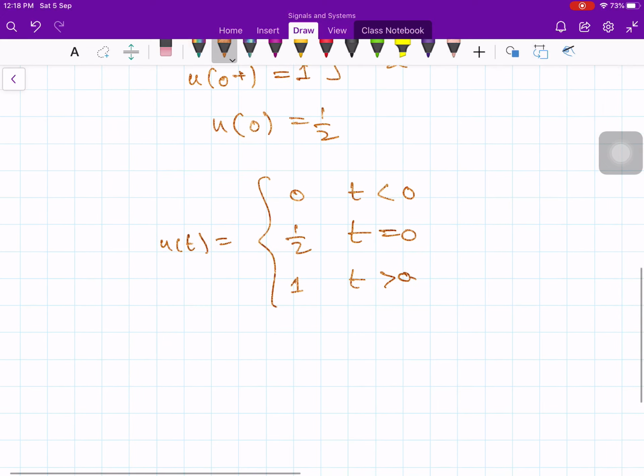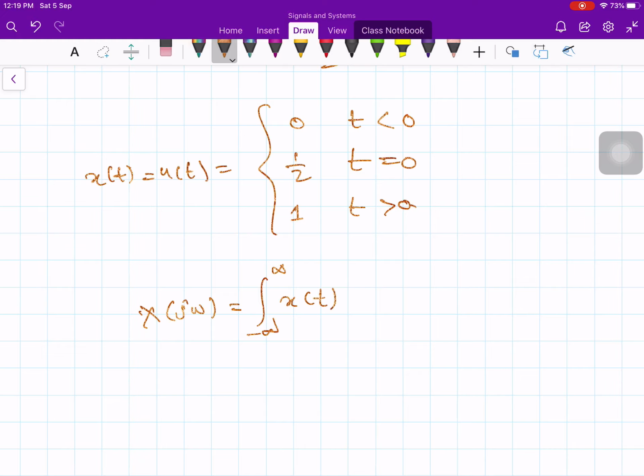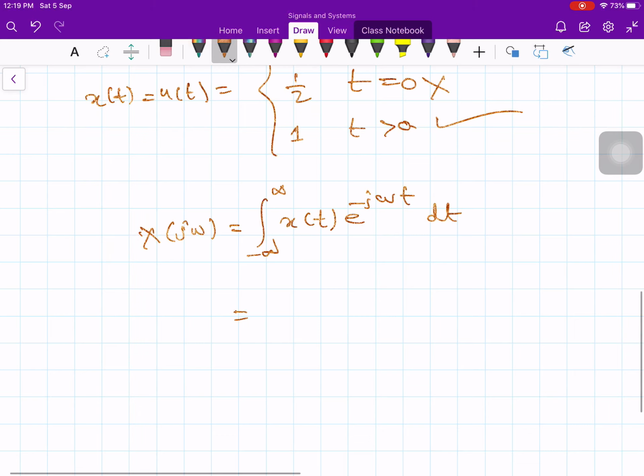Now we would like to find out the Fourier transform for this function. How do you find it? Let me say x of t is equal to u of t. So X of j omega is equal to the integral from minus infinity to plus infinity of x of t, e to the minus j omega t times dt. Now what is x of t? x of t is u of t and its value is 1 from 0 to infinity.